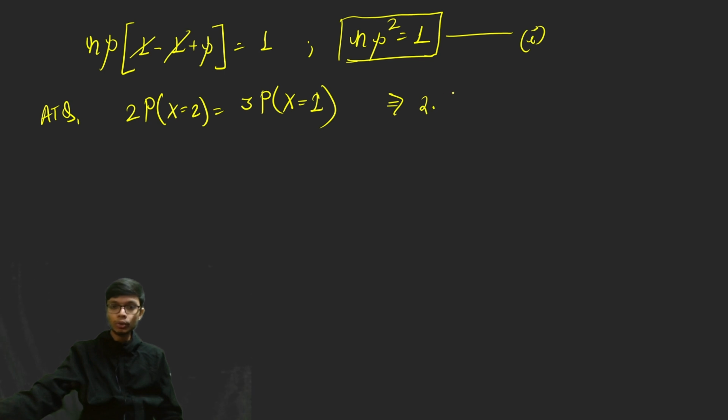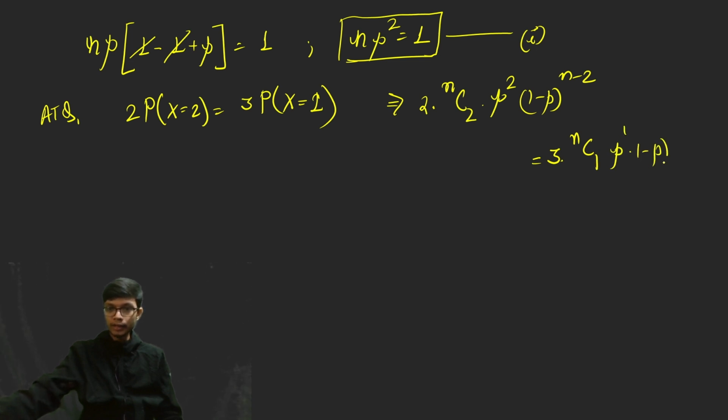So we will use it: 2 into P(x = 2), that is nC2 into p squared into (1 minus p) whole raised to the power n minus 2, is equal to 3 times nC1 p raised to the power 1 and (1 minus p) raised to the power n minus 1. Now the terms over here, we just need to cancel out these terms.